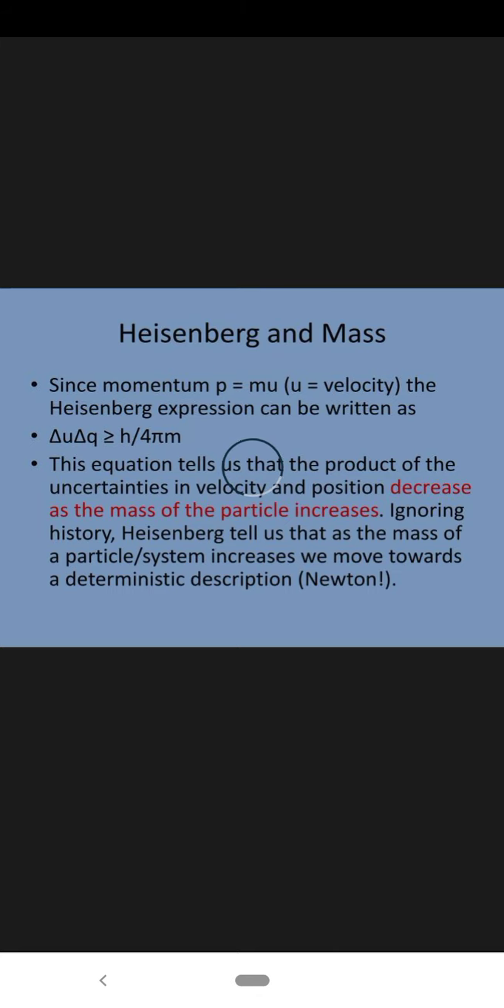Since momentum p is equal to mu, where u is velocity, the Heisenberg expression can also be written as delta u into delta q is greater than or equal to h upon 4 pi m. Here we have written m delta u in place of delta p. This equation tells us that the product of the uncertainties in velocity and position decreases as the mass of the particle increases. Heisenberg tells us that as the mass of a particle increases, we move towards a deterministic description, that is the Newtonian description.